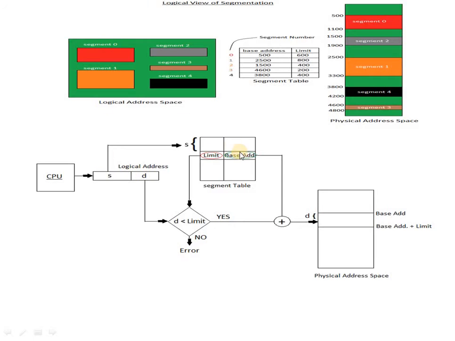It is mapped into the one-dimensional physical address, which is obtained from the limit and base address. The base address contains the starting physical address where the segment resides in the memory, and the limit specifies the length of the segment.